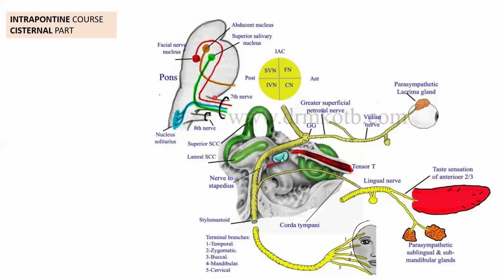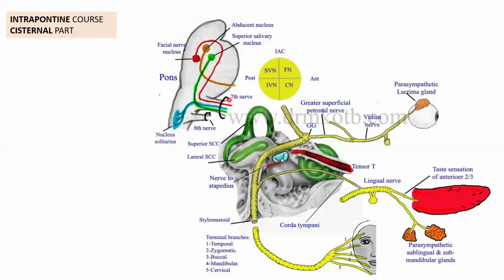Okay, now as soon as it exits out of the pons at the pontomedullary junction, where does the seventh nerve come to lie? In the subarachnoid space close to the cerebellopontine angle. That we call the cerebellopontine cistern. Okay, this course of the facial nerve in the subarachnoid space till it reaches the internal acoustic meatus is called the cisternal segment.